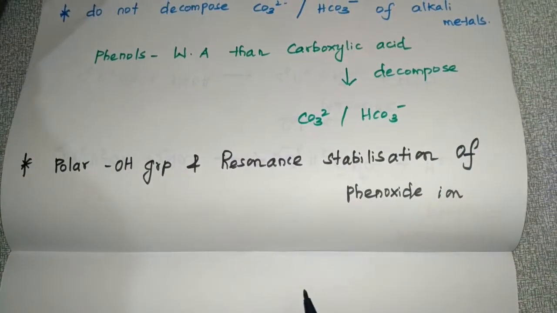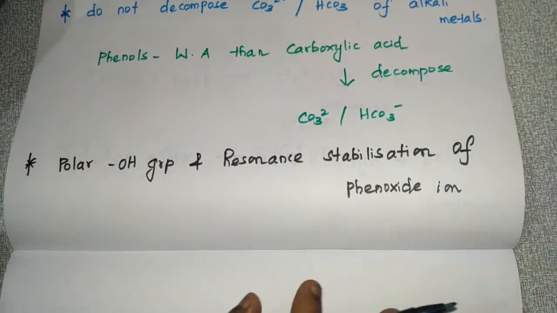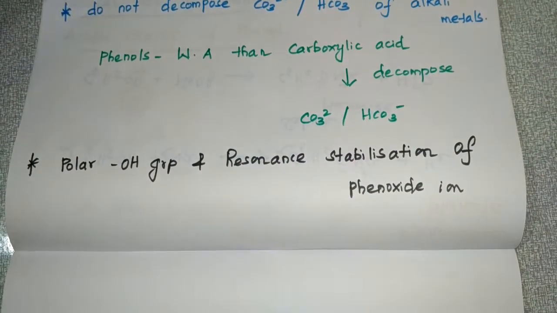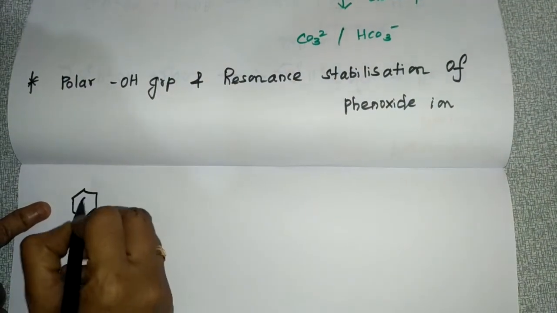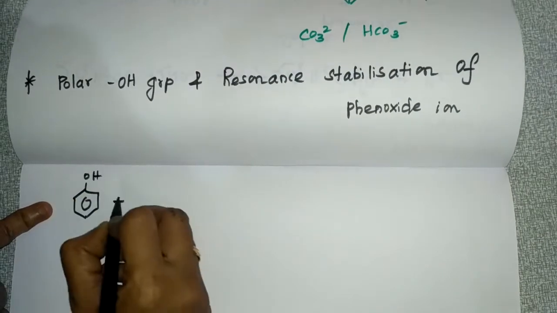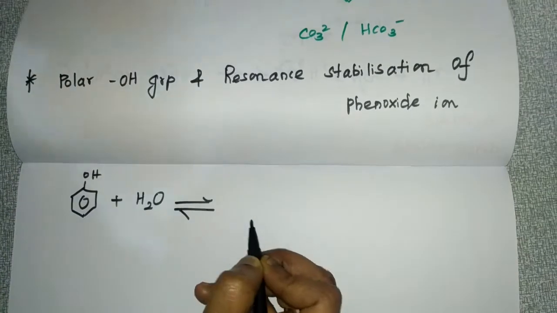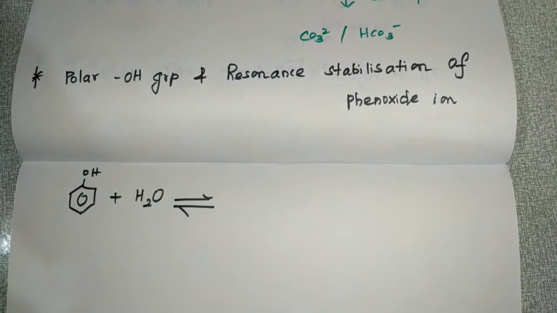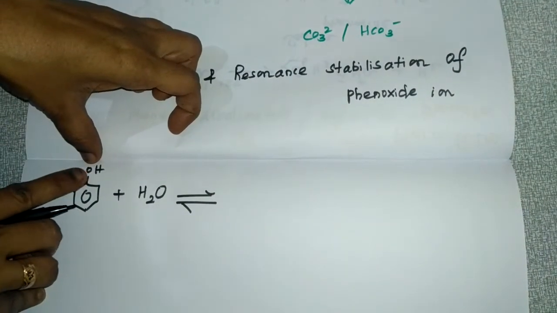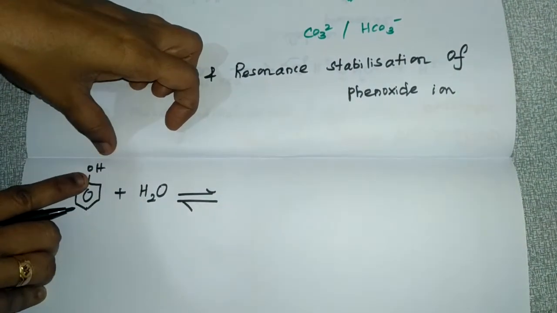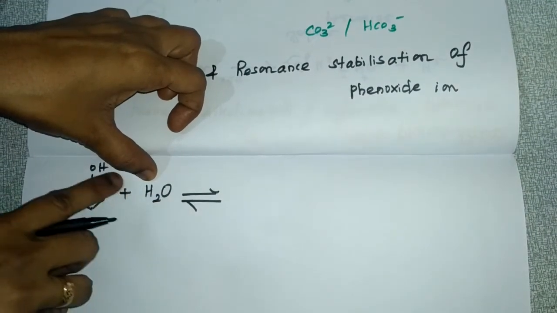Okay, suppose you are taking phenol and you are adding water to it. Here what happens? Phenoxide ion formation will be there. The bond between oxygen and hydrogen in the OH breaks, and this H plus will combine with H2O. How does it combine?